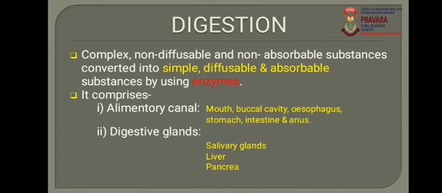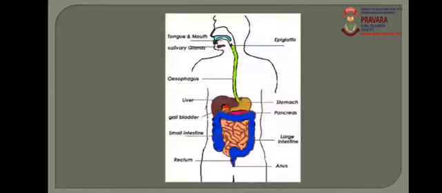The digestive system is divided into two regions. The first region is the alimentary canal and the second region is the digestive glands. The alimentary canal comprises mouth, buccal cavity, pharynx, esophagus, stomach, small intestine, large intestine and the anus. That is the alimentary canal, which starts from the mouth and ends at the anus. In the human being, a complete digestive system is present.